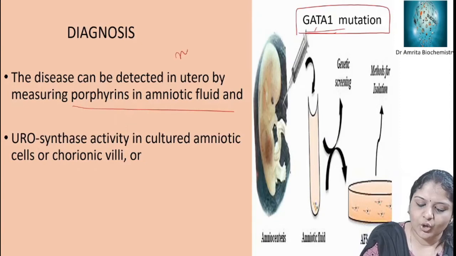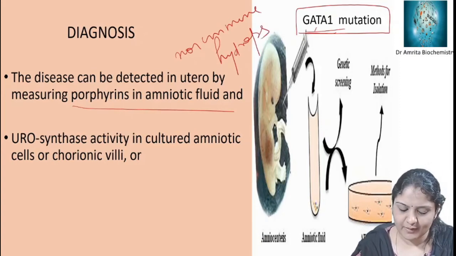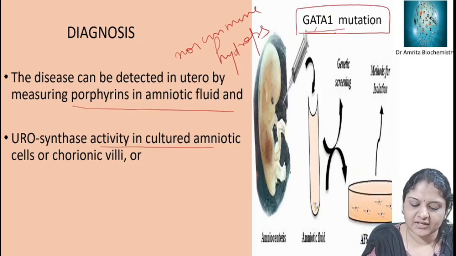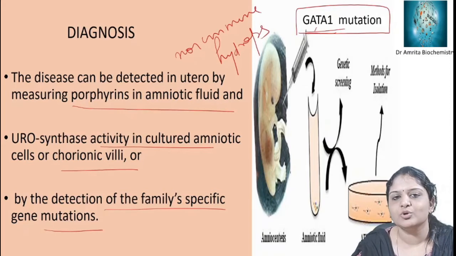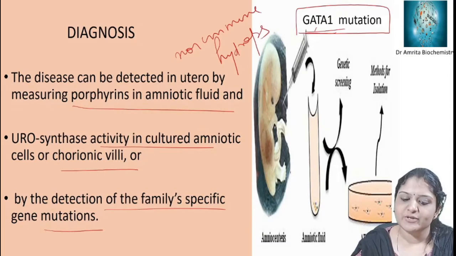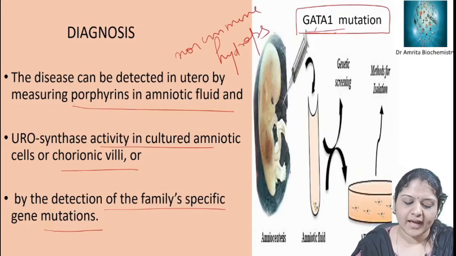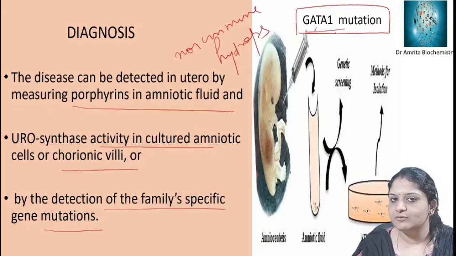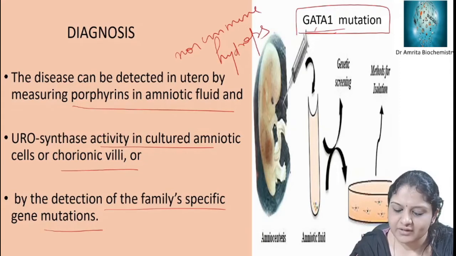These cases usually present with non-immune hydrops. So you can diagnose by the elevation of these porphyrins in amniotic fluid, by the uroporphyrinogen synthase activity in cultured amniotic cells or chorionic villi, or by detection of family specific gene mutation. There will be elevation of uroporphyrin 1 and coproporphyrin, and deficiency in the activity of the synthase in cultured amniotic cells, or detection of family specific gene mutations. Okay, so that is the GATA1 mutation.